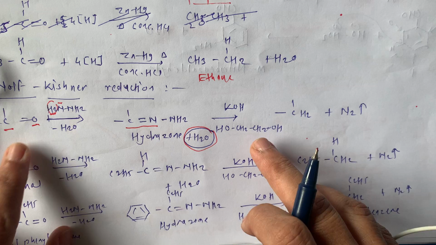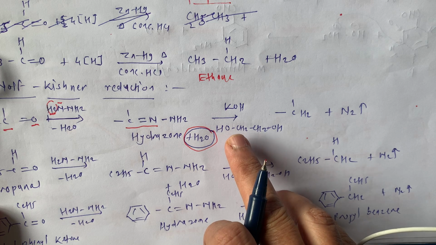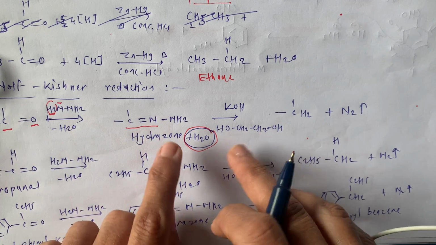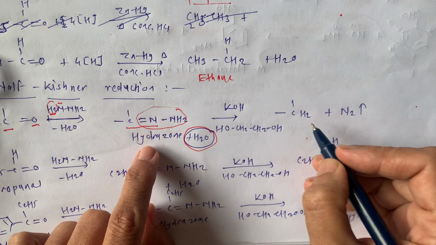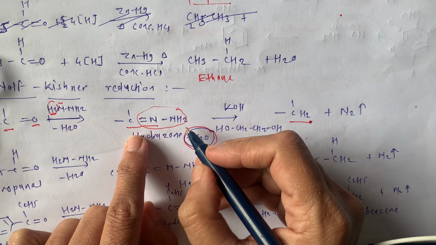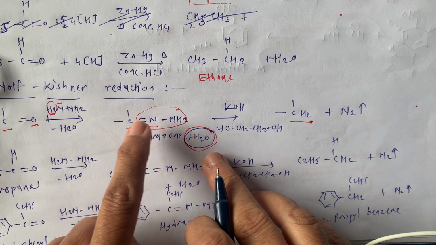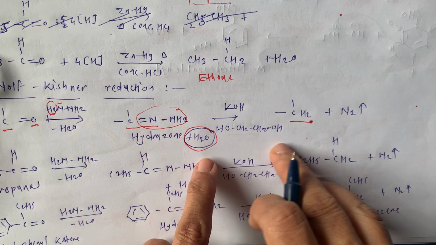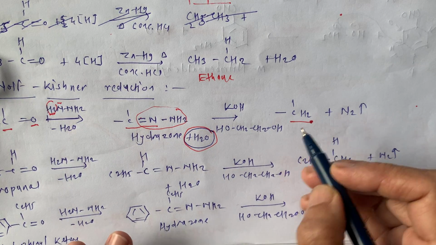Then it is further treated with sodium hydroxide or potassium hydroxide in ethylene glycol, which is the boiling solvent we have to use. This hydrazone is the intermediate, and it is converted to CH2. The hydroxide here is just a reagent which takes part in the reaction, while the ethylene glycol is just a medium for the reaction, and there is formation of CH2.